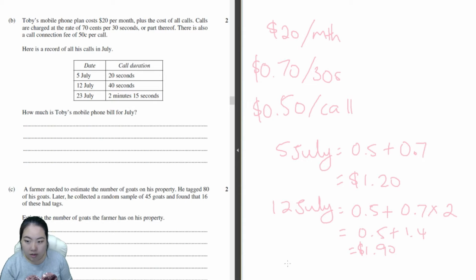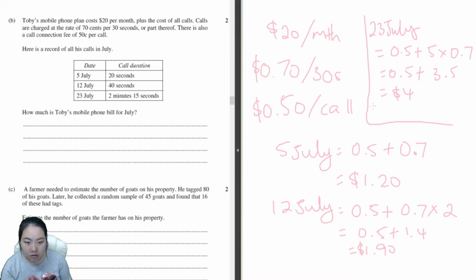Then on the 23rd of July, he made another phone call, another 50 cents connection fee, and 2 minutes 15 seconds. So that is how many lots of 30 seconds? That's 1, 2, 3, 4, 5 lots of 30 seconds. That would be 0.5 plus 3.5, and that is $4.